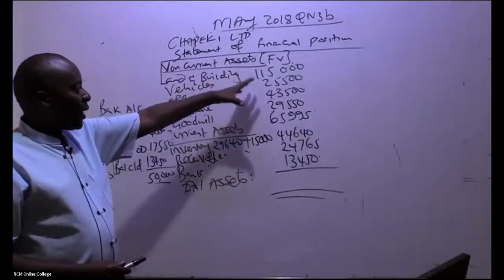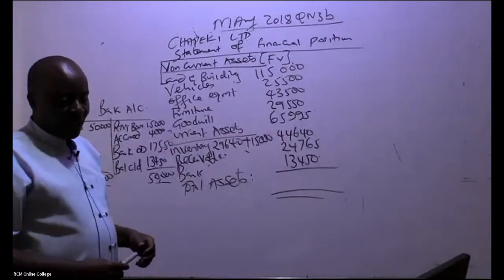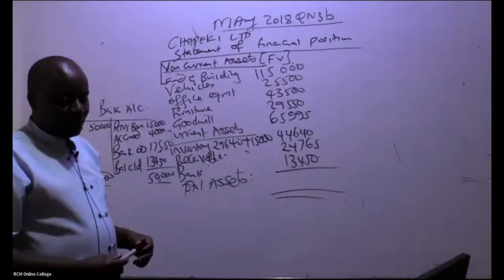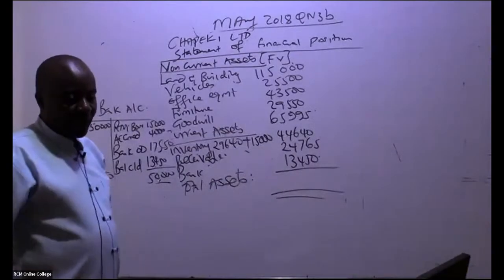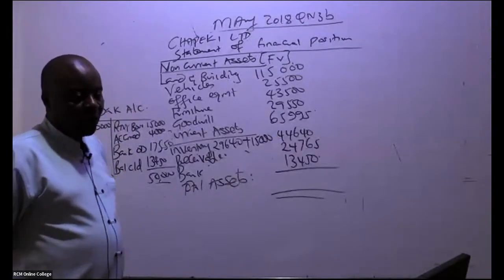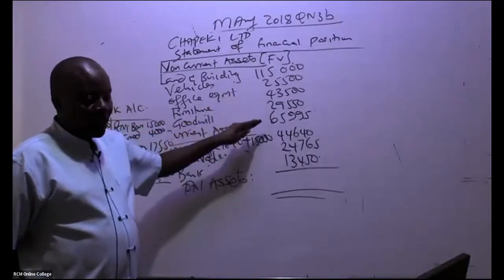You're adding up everything from here, vehicles, everything. 2,881,70. Can somebody else confirm that figure?